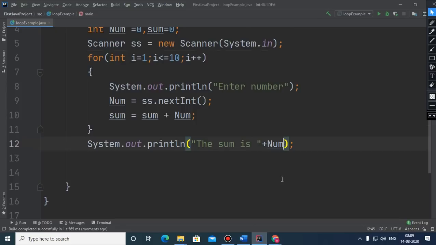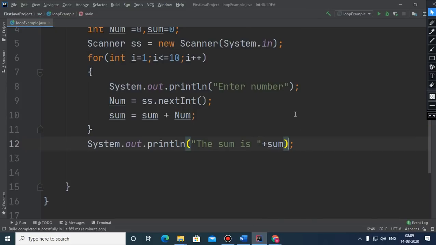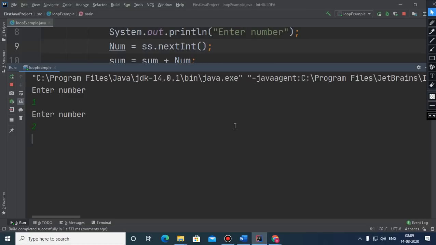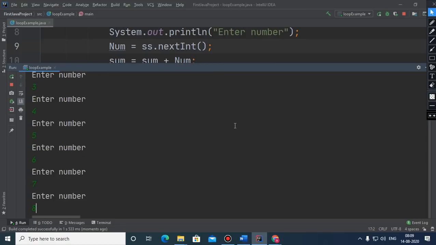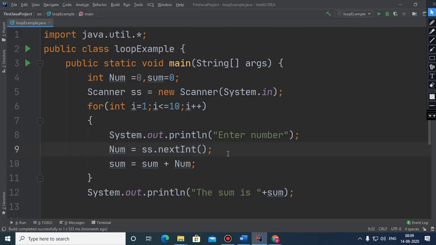Here I am just printing the sum, not num, so that's why. Okay, so let us see that, which is 1, 2, 3, 4, 5, 6, 7, 8, 9, and 10. The sum is 55. Yes, it's working. Children, this is how we can calculate the sum of 10 natural numbers.